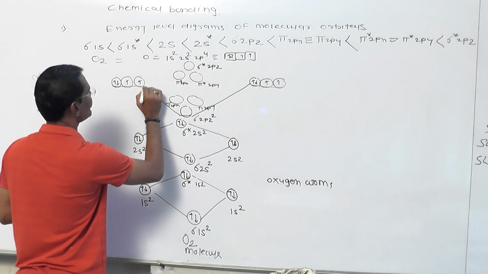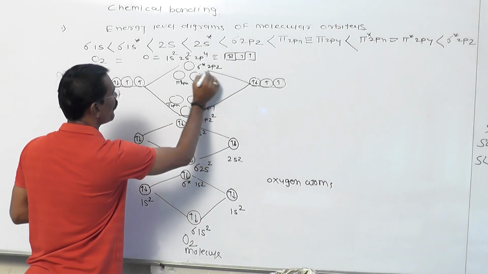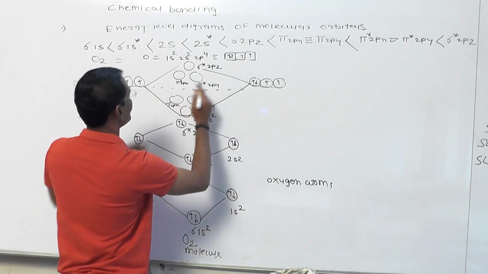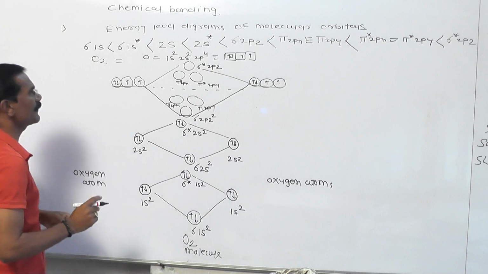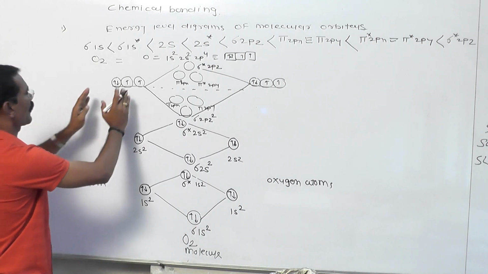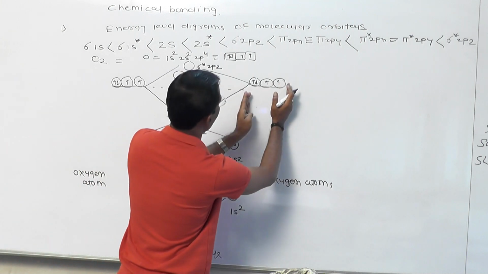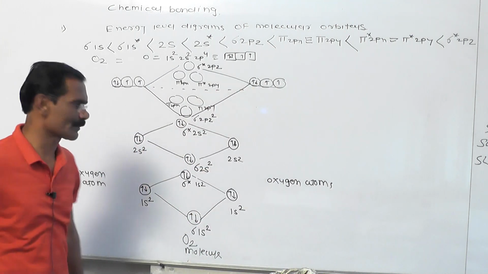Now friends, listen very carefully. Now what happens in this case? This is a very interesting phenomenon. These 3 are anti-bonding, these 3 are bonding. We have a total of 8 electrons: 4 electrons in the p orbital of the first oxygen atom, and another 4 electrons in the p orbital of the other oxygen atom.